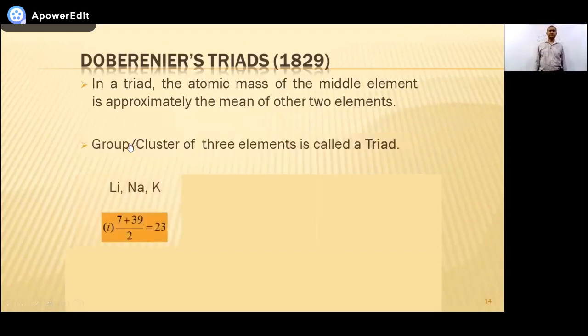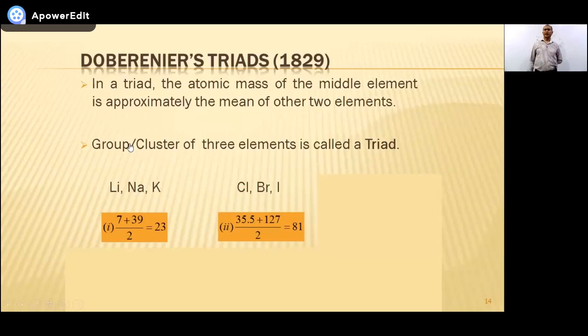You can see another example on the screen. He discovered another triad: lithium, sodium, and potassium. The atomic mass of lithium is 7. The atomic mass of potassium is 39. Add 7 and 39, it will give you 46. 46 divided by 2 is 23, and we know that 23 is the mass of sodium. Okay?